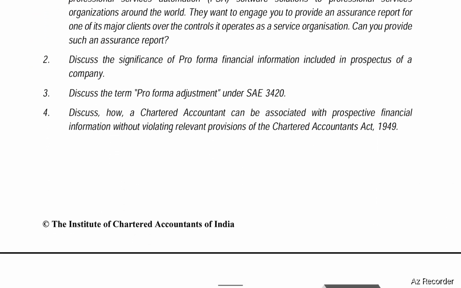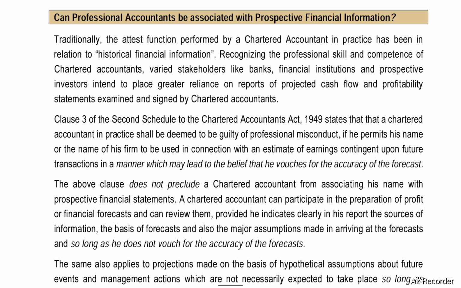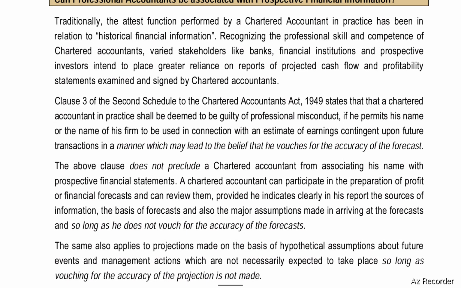Discuss how a CA can be associated with prospective financial information without violating relevant provisions of the CA Act 1949. Can professional accountants be associated with prospective financial information? Traditionally, the attest function performed by a CA in practice has been in relation to historical financial information, recognizing the professional skills and the competence of CAs. Various stakeholders like banks, financial institutions, and prospective investors intend to place greater reliance on reports of projected cash flows and profitability statements examined and signed by CAs.